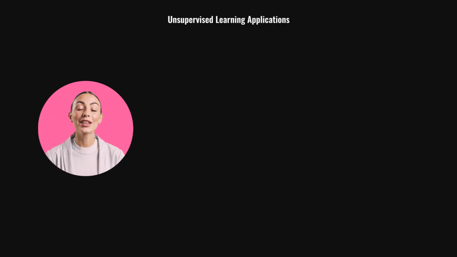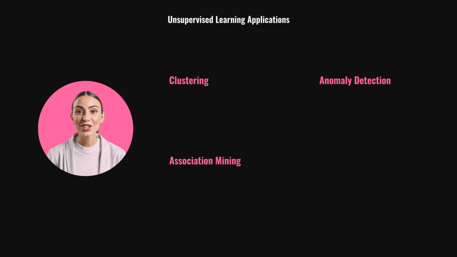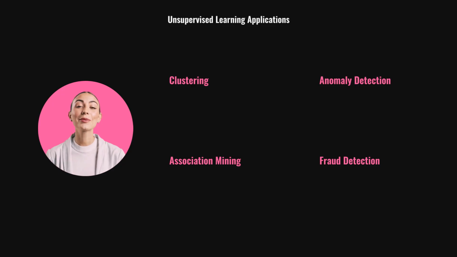Unsupervised learning applications are vast, including clustering, anomaly detection, and association mining. These techniques are crucial in fraud detection, customer segmentation, and data pre-processing, offering insights into complex datasets. They enable us to uncover hidden patterns and relationships, enhancing decision-making and strategic planning across various industries.